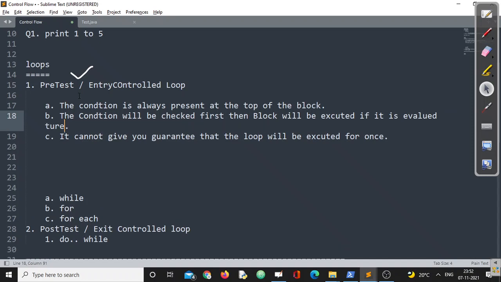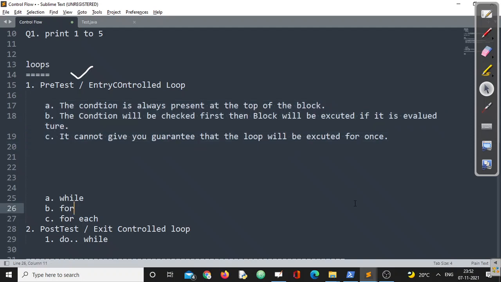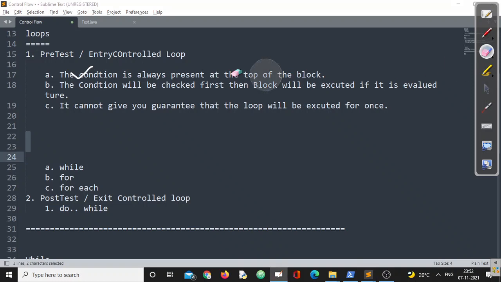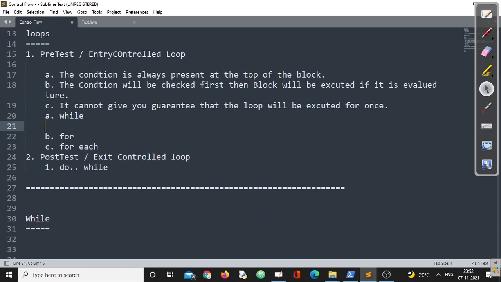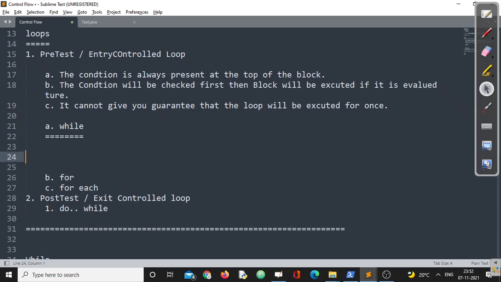These 3 points are valid for all the pre-test loops out there. Why is it called pre-test? Because the test will be done first, then the loop will be executed, right? Now, let us move further, one by one. We'll start with a while loop, and we'll discuss every aspect of the while loop. Got my point? Right.